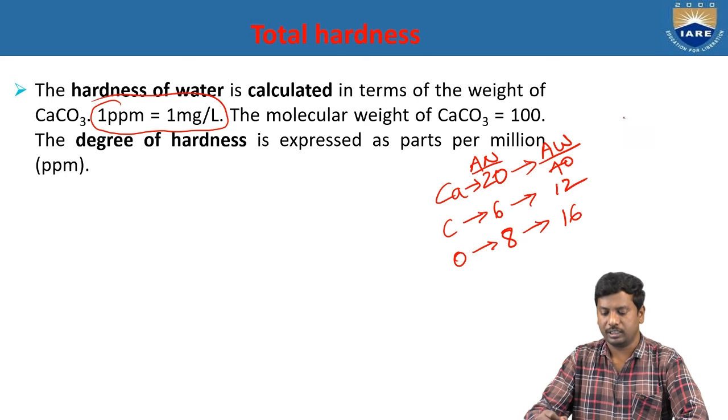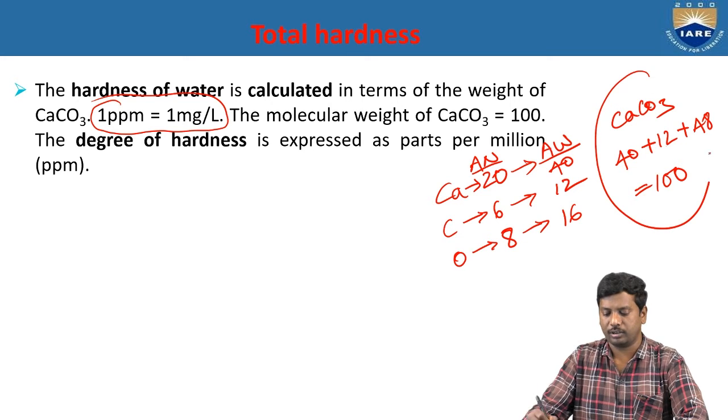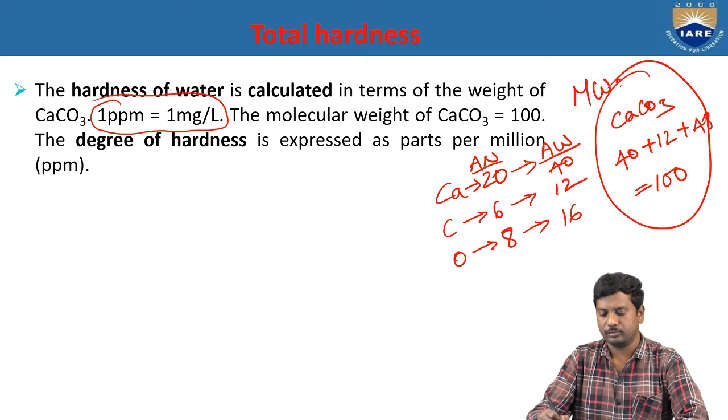According to the formula CaCO3, for 1 calcium 40, plus carbon 12, plus 3 oxygen, that means 3 times 16, which is 48. 48 plus 12 is 60, and 60 plus 40 is 100. So this is the calculation of the molecular weight of calcium carbonate, and that's how you get the value of 100.